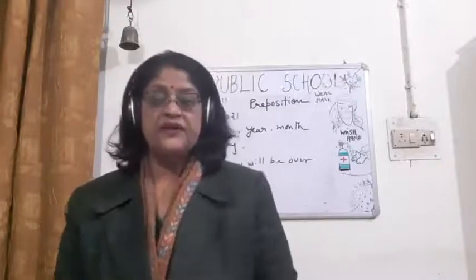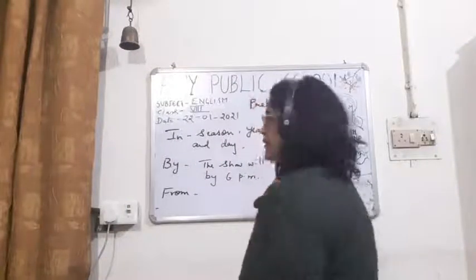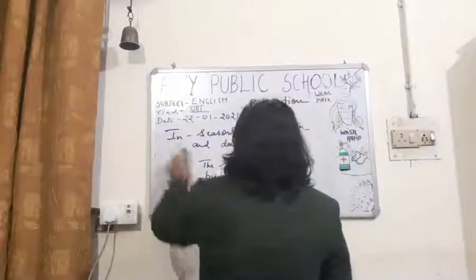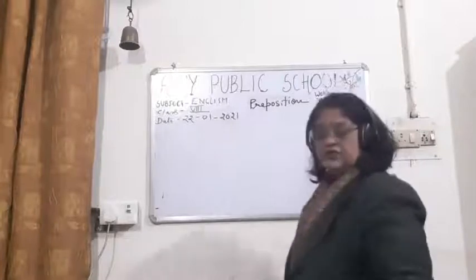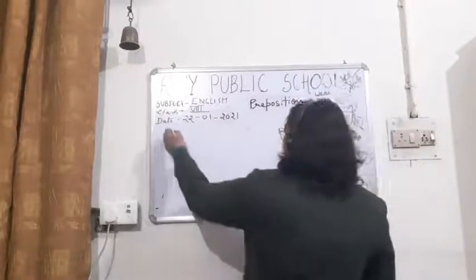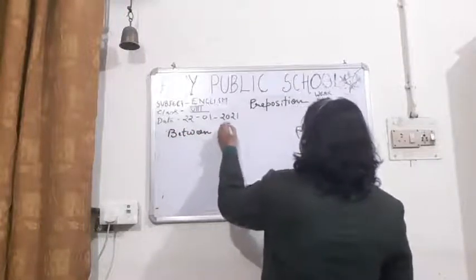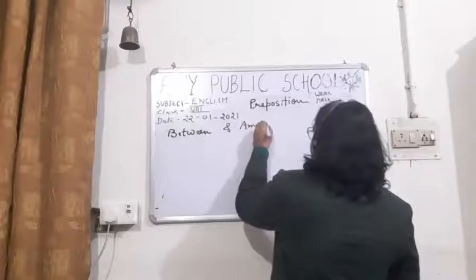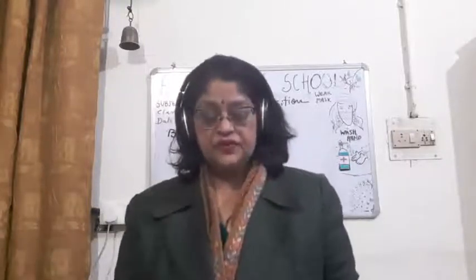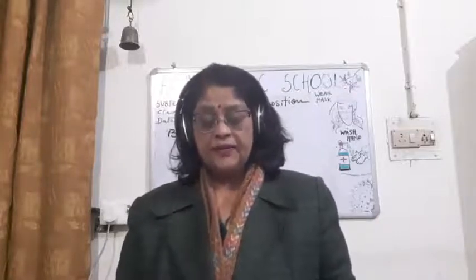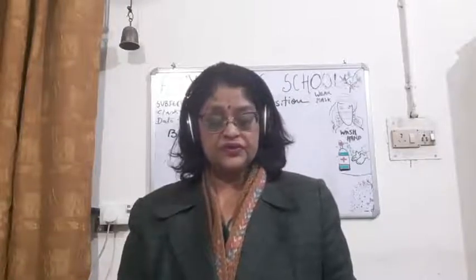Now the other prepositions are between and among. This also often comes into use and it is very important. So when do we use between? Between, as we all know, is used with two persons or things, and among is used with more than two persons or things.